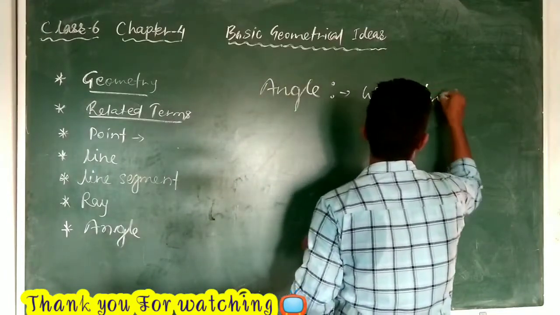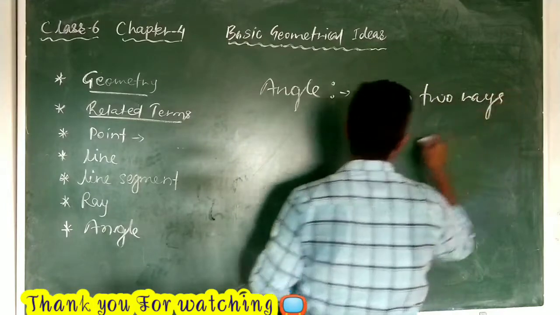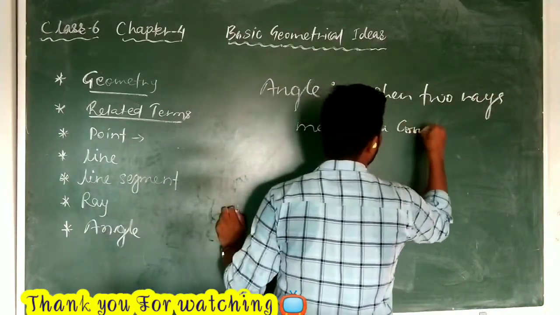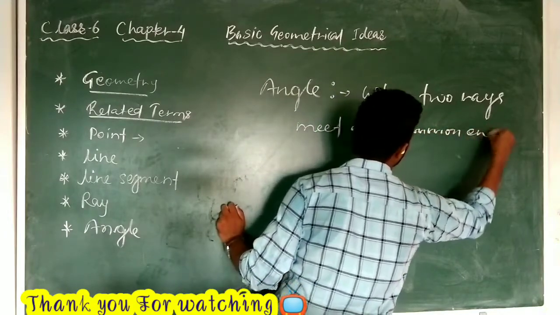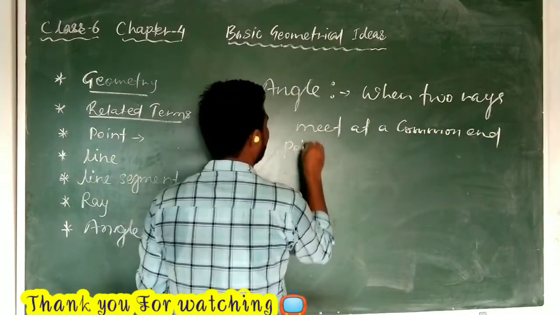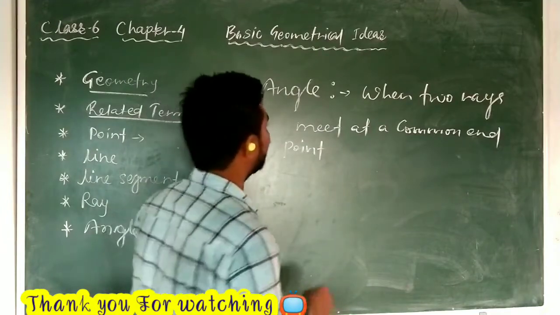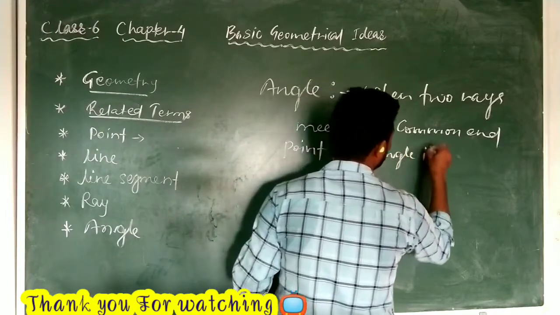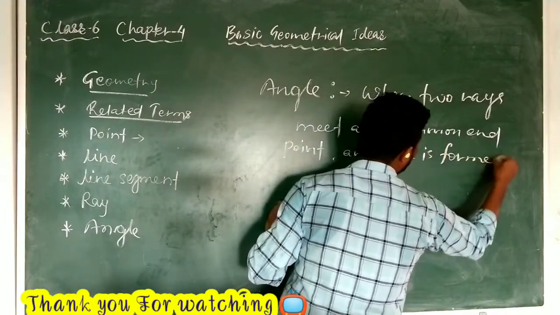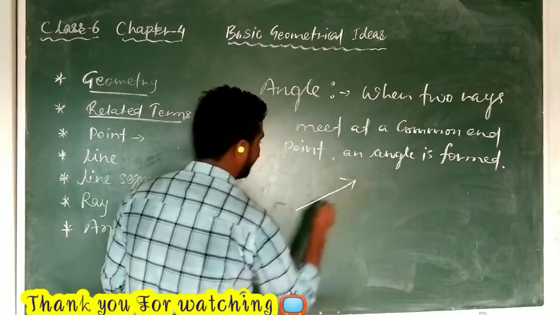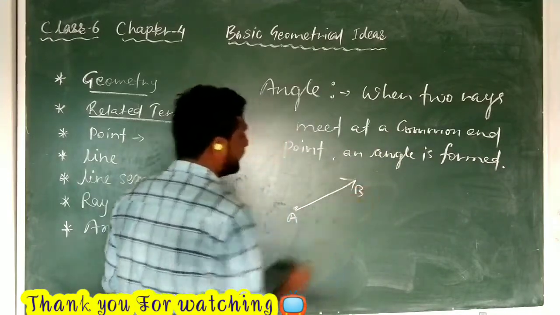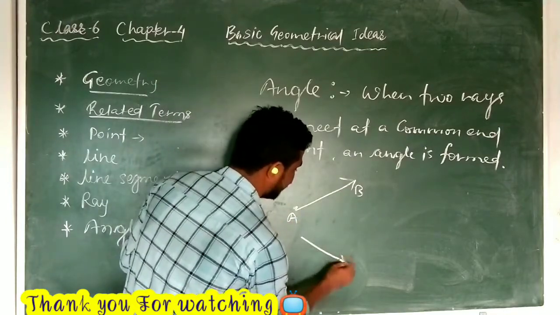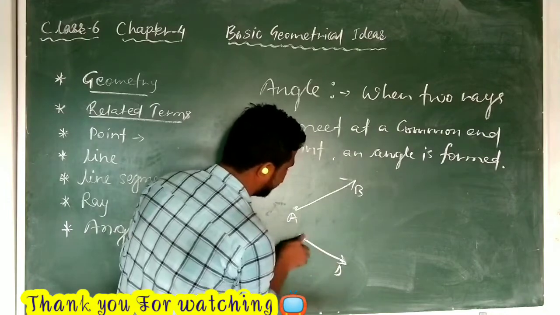When two rays meet at a common end point, an angle is formed. When two rays meet at a common endpoint, an angle is formed. You see, suppose I am going to take one ray AB, and another ray, and they should have a common endpoint. Suppose you take like that, ray CD.